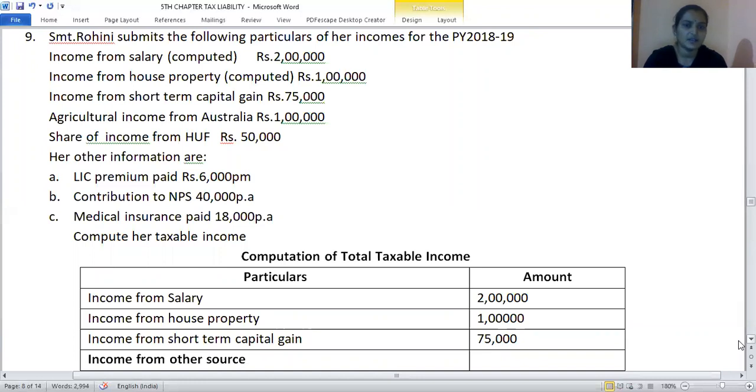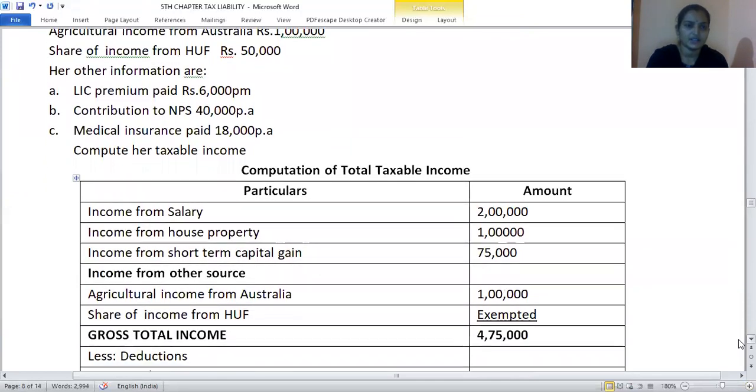LIC premium paid is 6,000 per month. So per annum it is 72,000. It is a deduction under section 80C, and contribution towards NPS, again deduction under section 80C. Medical insurance paid 18,000 per annum under section 80D. So let us calculate a gross total income and make the required deductions.